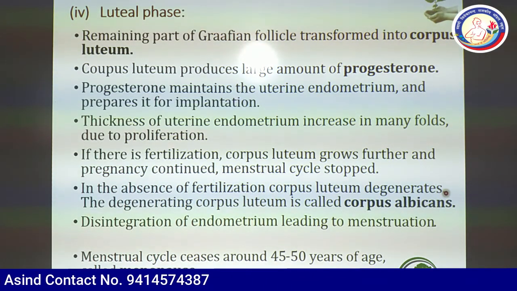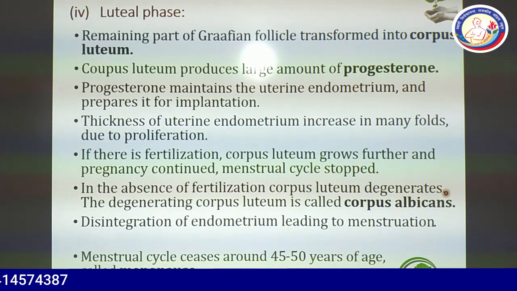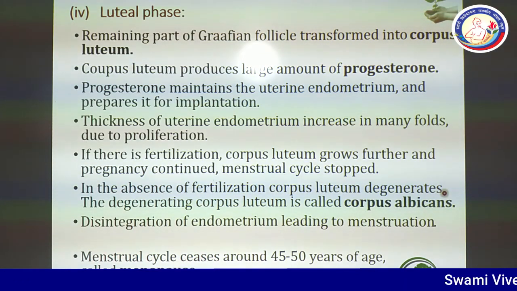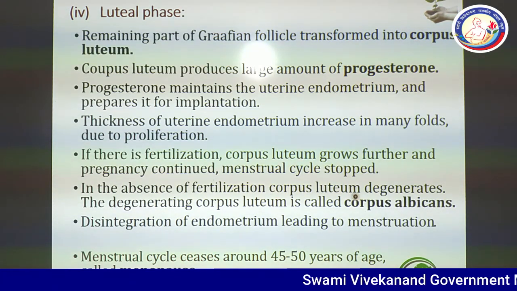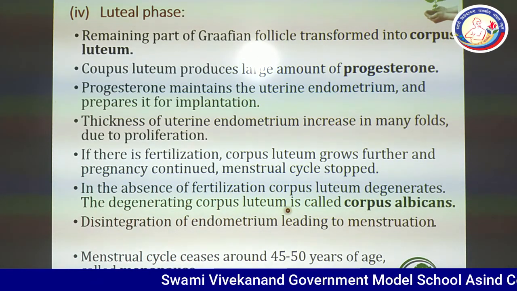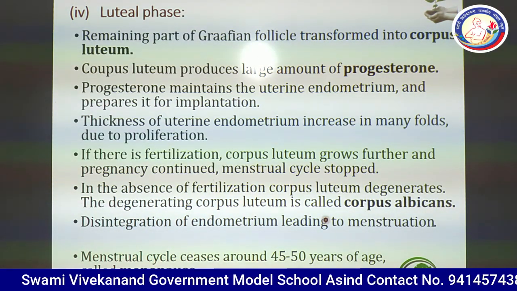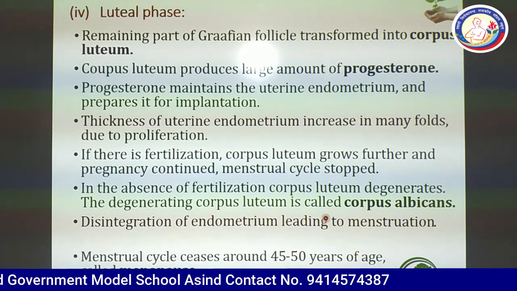Suppose 28 or more than 28 days have passed, and after that the corpus luteum will degenerate. The degenerating corpus luteum is called corpus albicans. One more question: the degenerating corpus luteum is called corpus albicans.